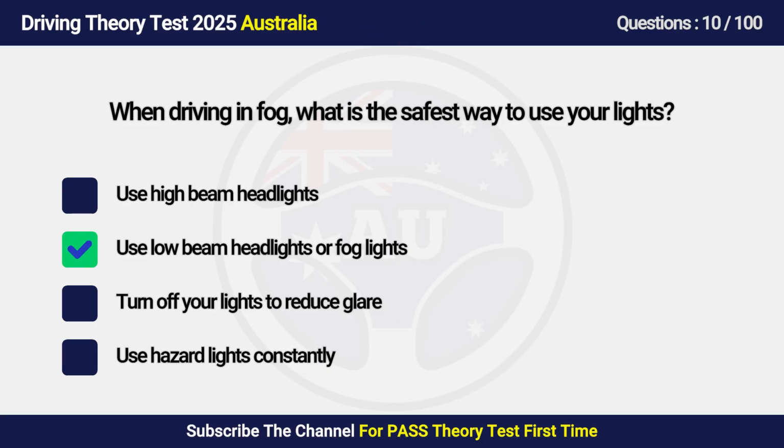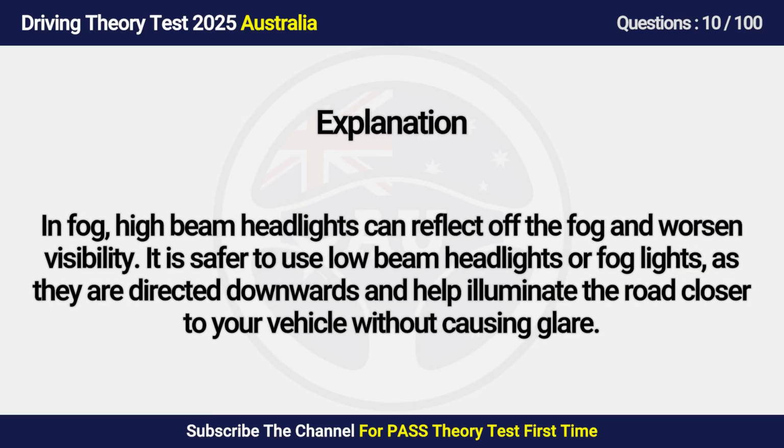Answer is B. Use low beam headlights or fog lights. In fog, high beam headlights can reflect off the fog and worsen visibility. It is safer to use low beam headlights or fog lights, as they are directed downwards and help illuminate the road closer to your vehicle without causing glare.